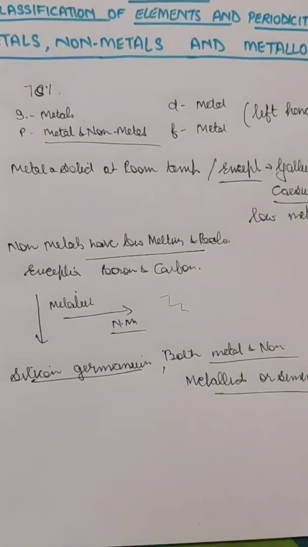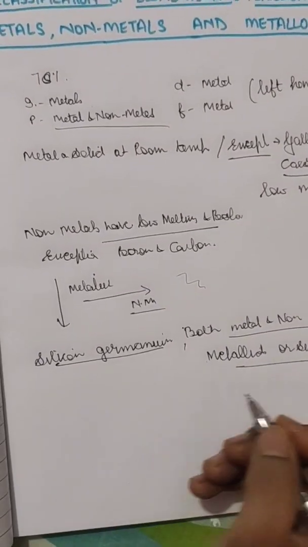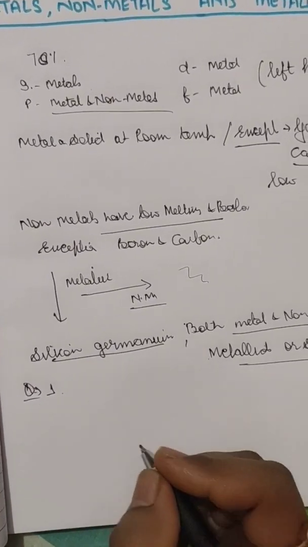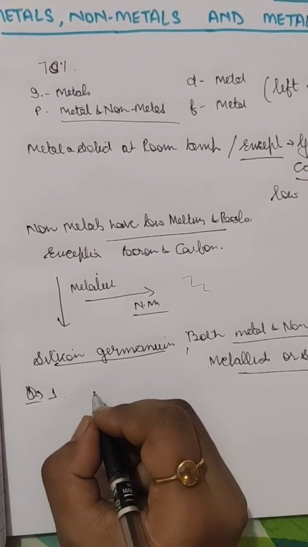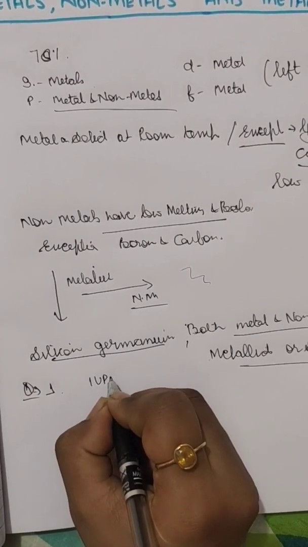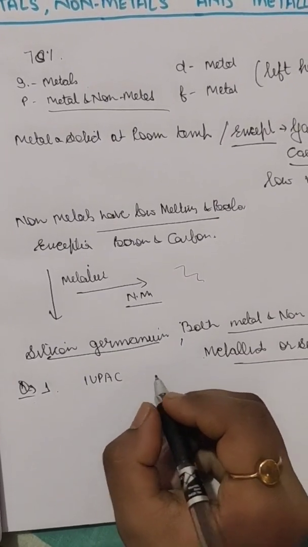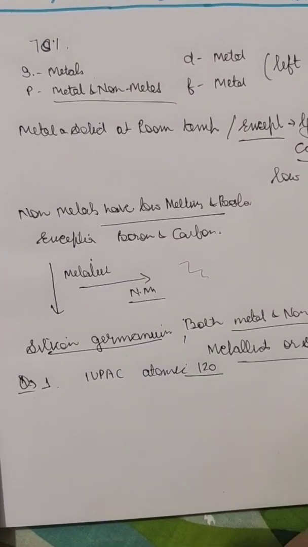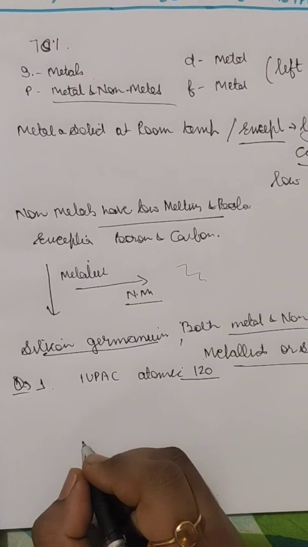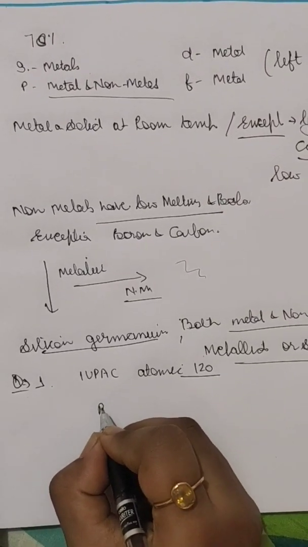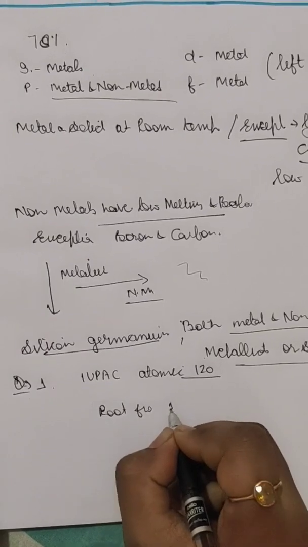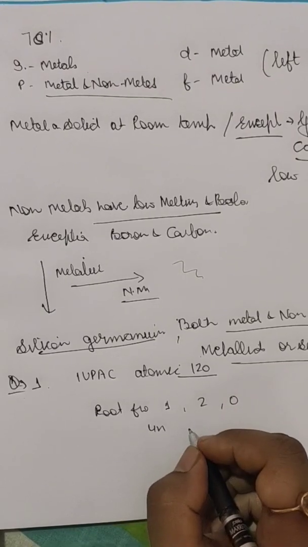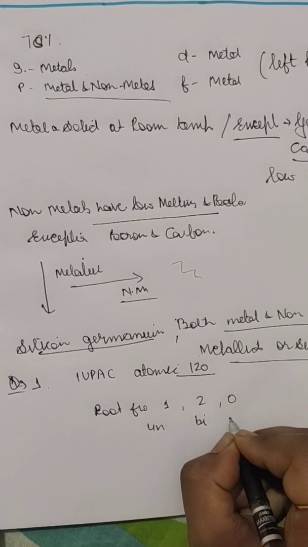Now with this we will do some questions which are from the NCERT book. Question number 1: what would be the IUPAC name and symbol for the element having atomic number 120? According to IUPAC, the solution would be the root for 1 is un, for 2 it's bi, and for 0 it's nil.